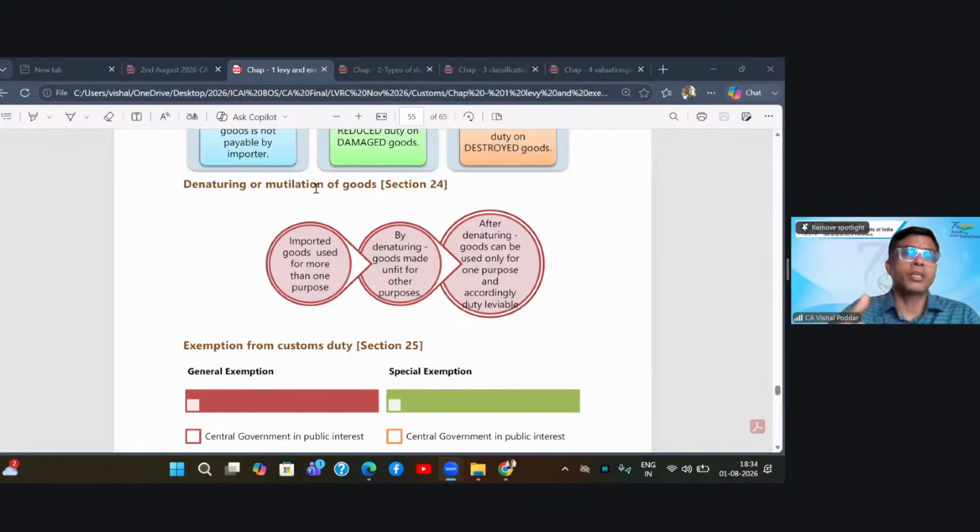I have changed the nature whereby the goods which were earlier capable of multiple uses are now not fit for all the uses. They can now be used for one particular thing. So you can understand what I had imported was milk which can be used for multiple purposes. But I have denatured it, obviously with the permission of customs, and made it into paneer or curd. Now, in this case, the purpose for which I have these goods is limited only to a particular purpose. This is denaturing or mutilation.